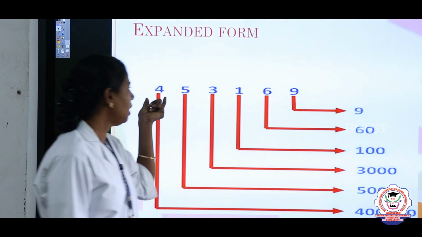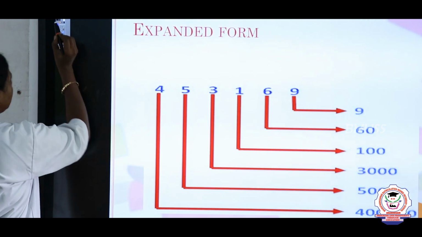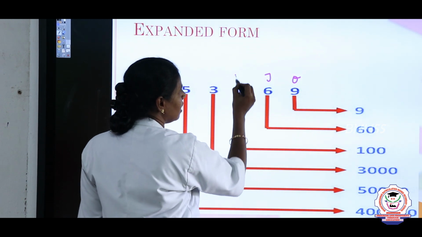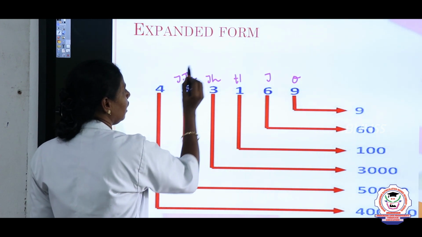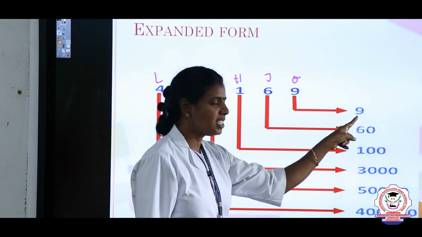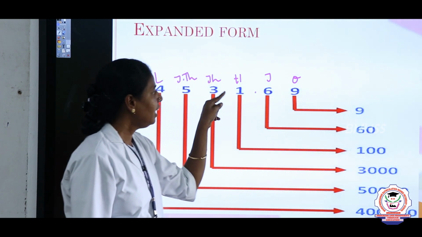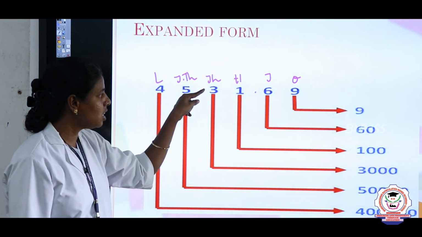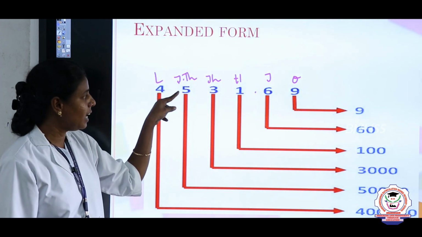So how to expand the given number 453169. First we will place the place value of the respective places. First, 9 is in which place? Ones. Then tens, 100, 1000, 10,000 and then lakh. See, expand this number: first in ones place, 9 is 9, and then in tens place 6 into 10 gives 60, and in 100 place the value is 1. So 1 into 100 is 100, and in 1000 place 3, so 3 into 1000 is 3000.